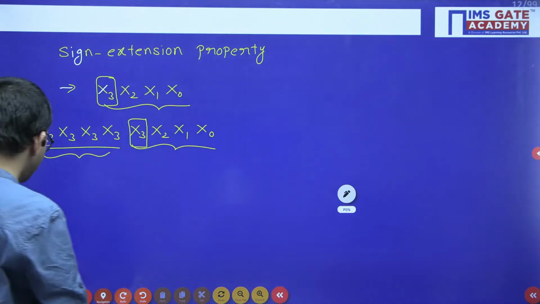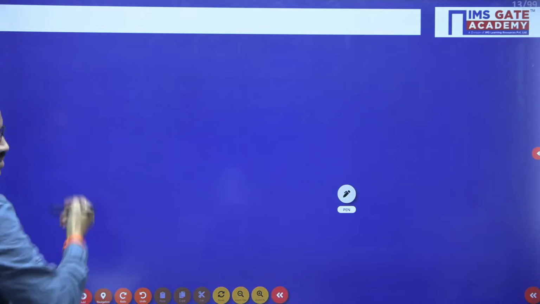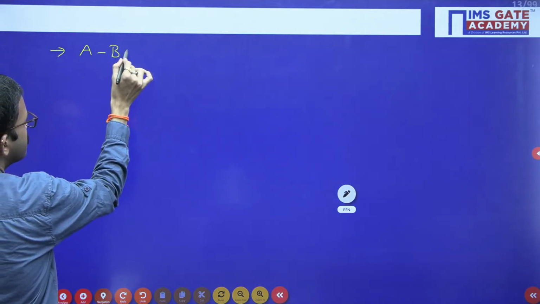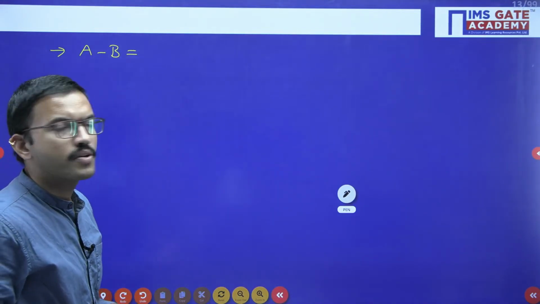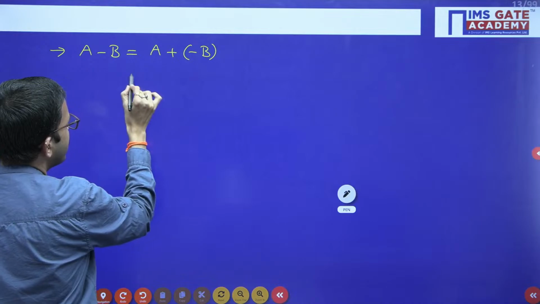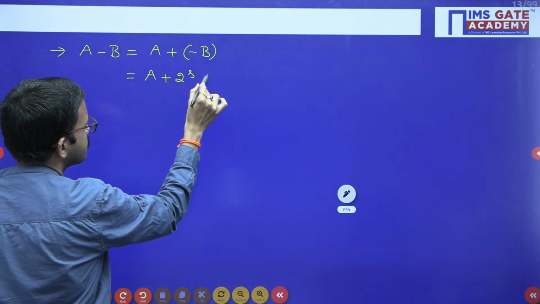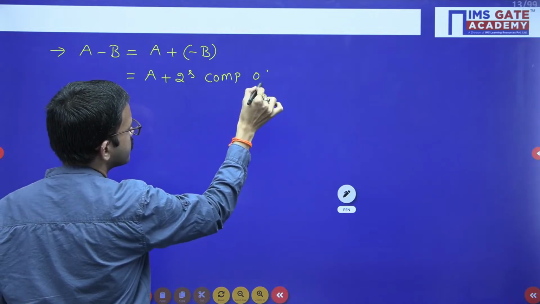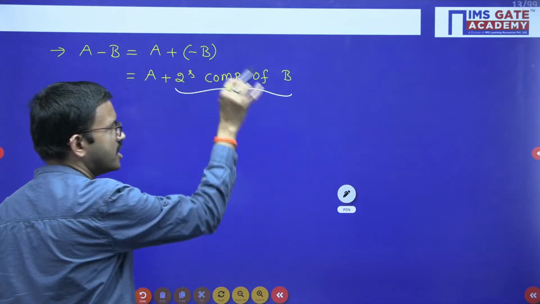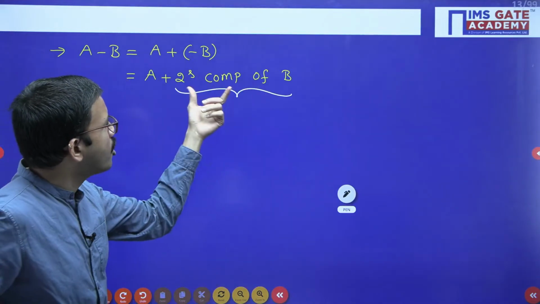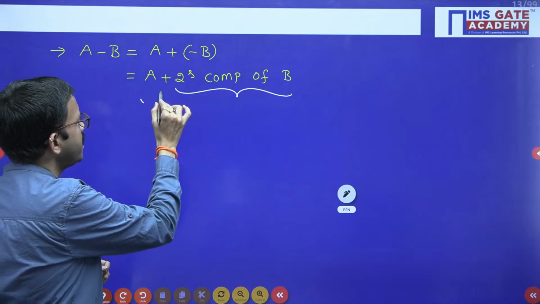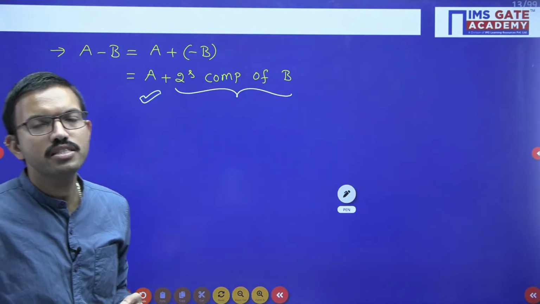Okay, next one. Whenever you want to perform subtraction of two numbers in 2's complement form, a minus b, we can write this as a plus of minus b, and minus b we can write as the 2's complement of b. So b is one number, for that number you have applied 2's complement, and that entire number you can assume as something like x. Now you are adding a and x, that's all. That is the advantage of 2's complement.